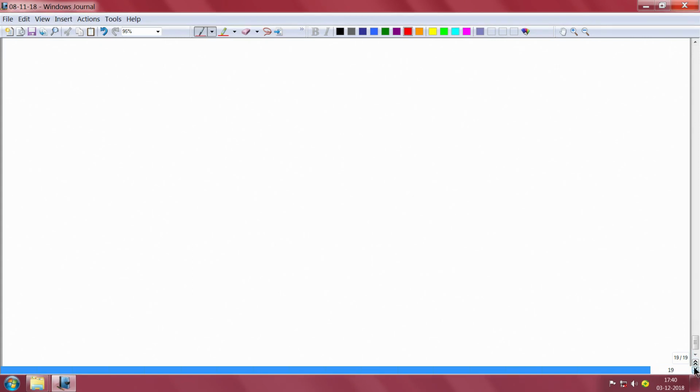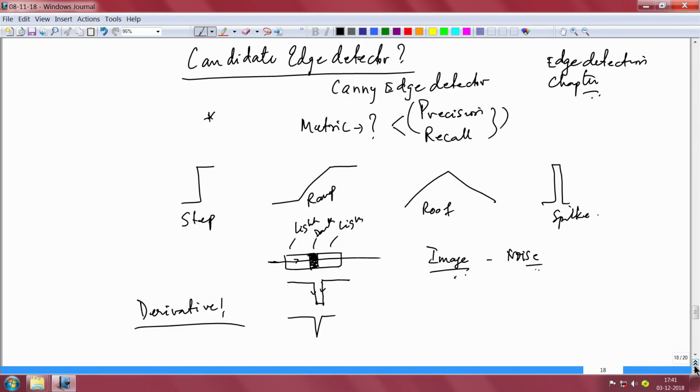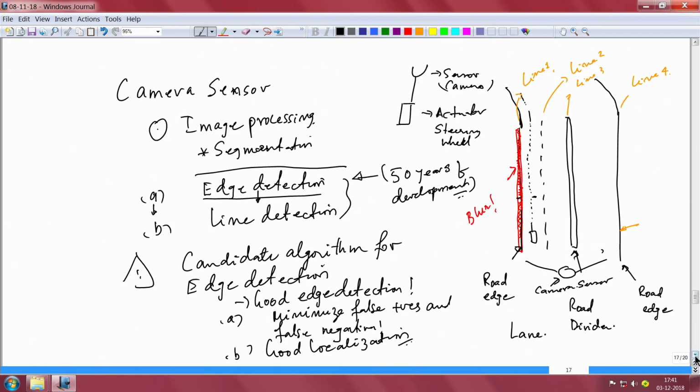You take an image as your input, a 2 dimensional image, x and y, and you apply a Gaussian filter. Typically they choose a 5 cross 5 Gaussian filter. Very simple: you take neighborhood pixels of 5 cross 5 and substitute every pixel with the average.